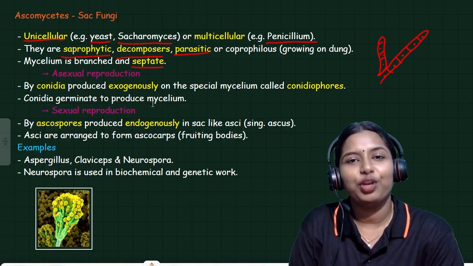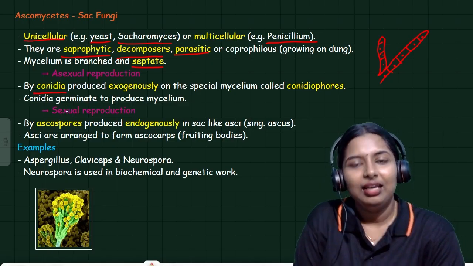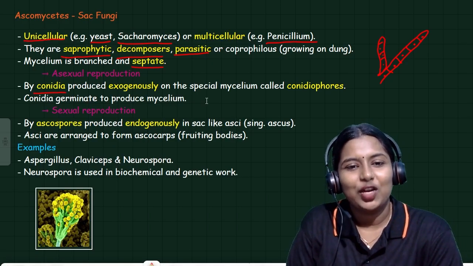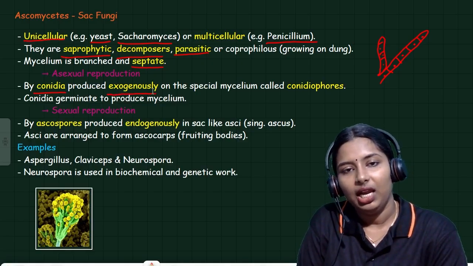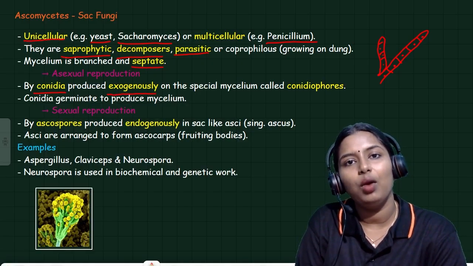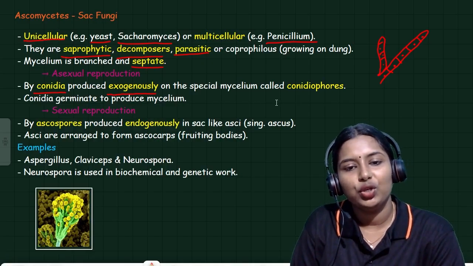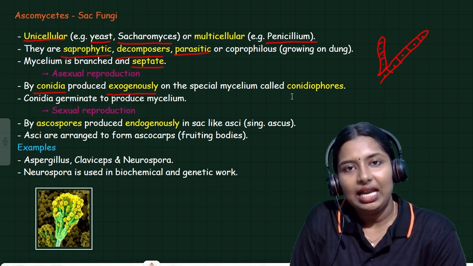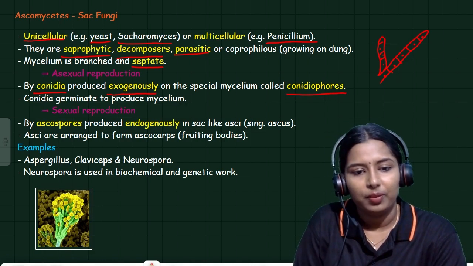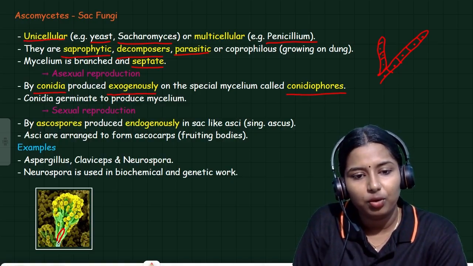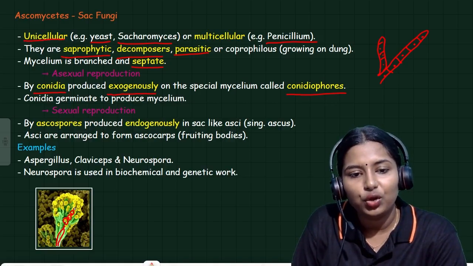The asexual mode of reproduction in Ascomycetes is by conidia. There is a structure called conidia which is produced exogenously. Exogenously means it will produce spores on the outside of the body. Exogenously they produce conidiospores on a specialized structure called the conidiophore. This is the conidiophore and these are conidiospores.